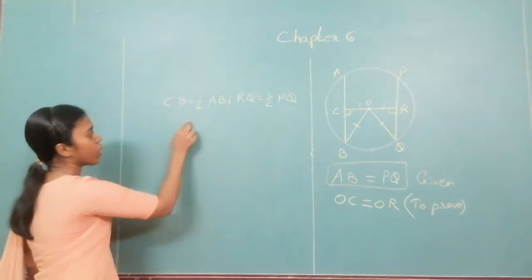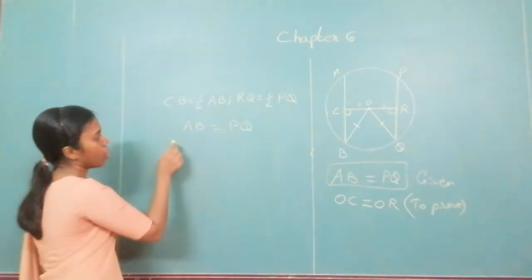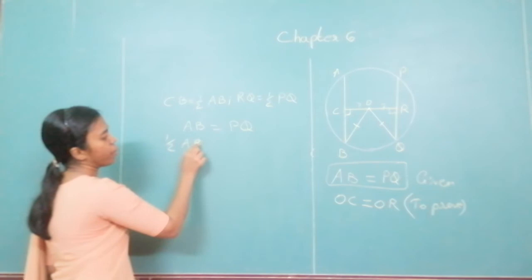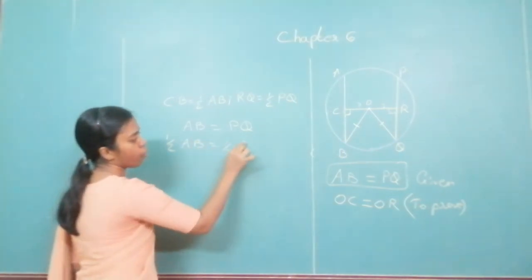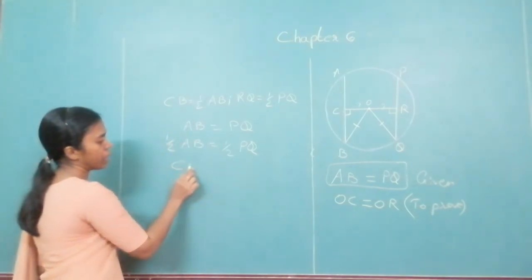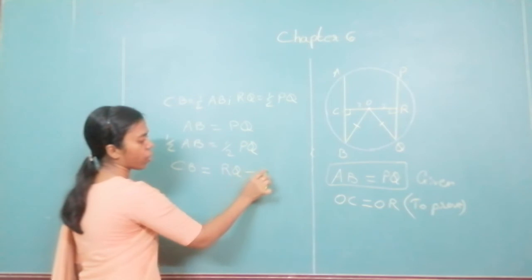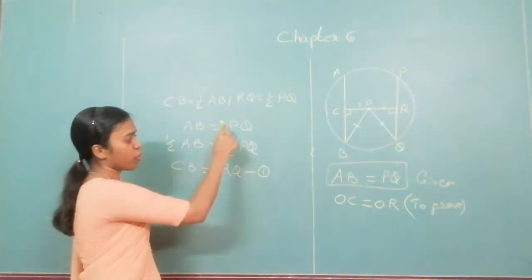And since we know that AB is equal to PQ, half of AB is equal to half of PQ. What is half of AB? Half of AB is CB. So I have CB is equal to RQ. I have proved it from here.